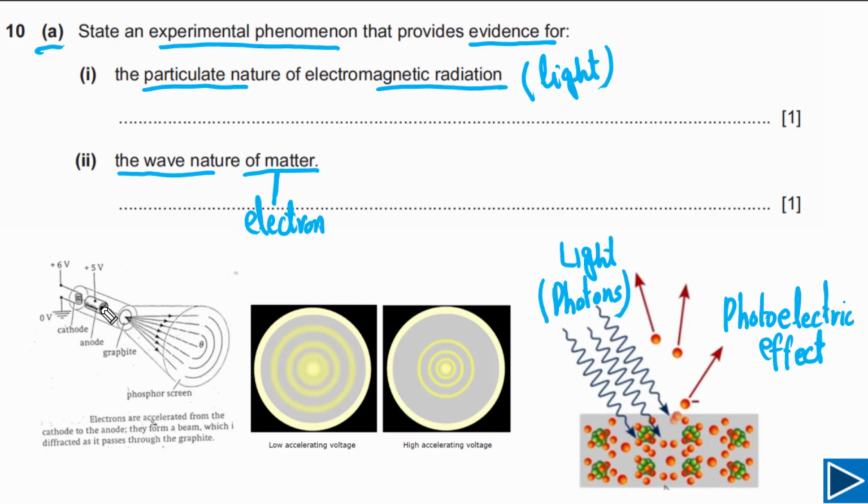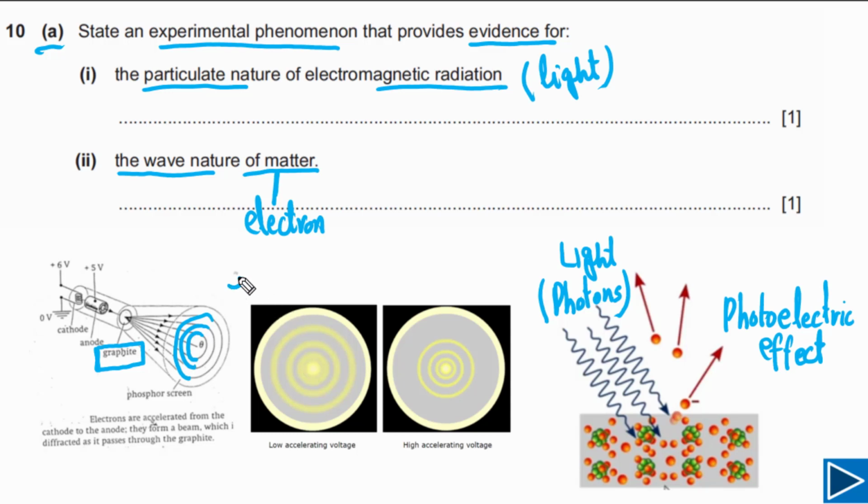If you look at this experimental setup, in this case, we accelerate electrons first of all, and then those accelerated electrons pass through graphite. And on the screen, we observe concentric circles. Means electrons form concentric circles on the screen. And these concentric circles can only be formed if electrons behave as wave. If electrons behave as particle, in this situation, concentric circles will not be formed. So that is evidence of wave nature of electron, or we can say wave nature of matter.